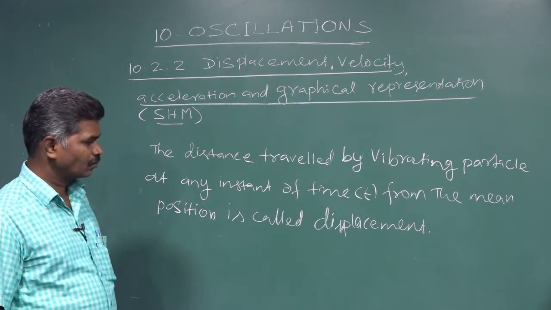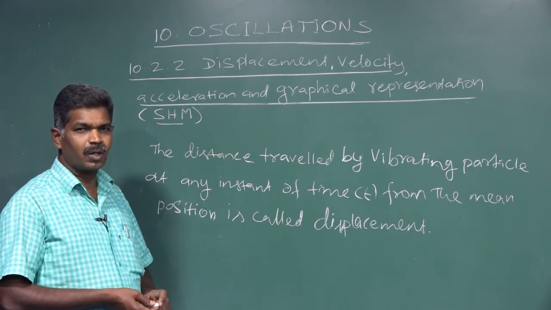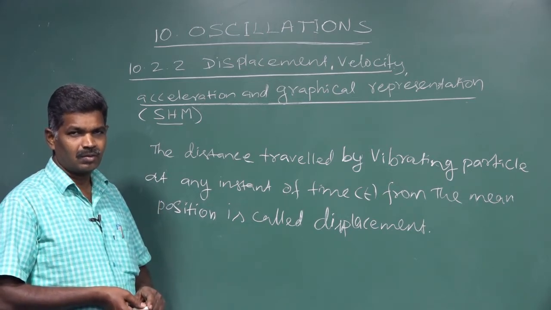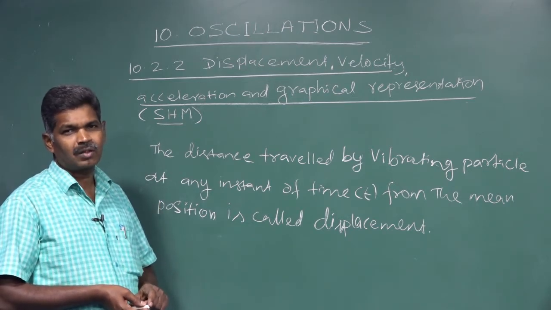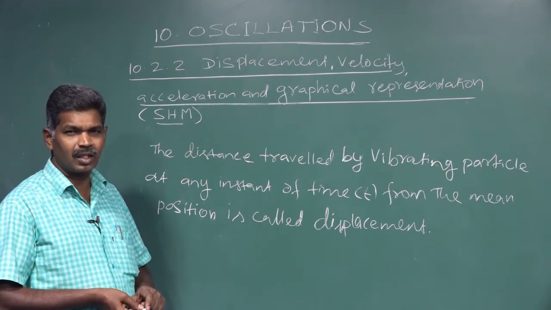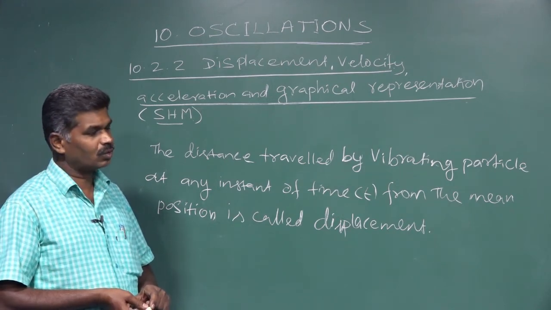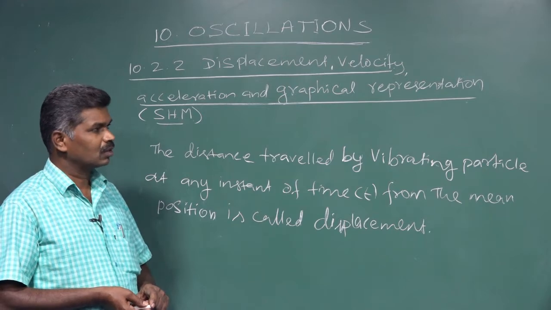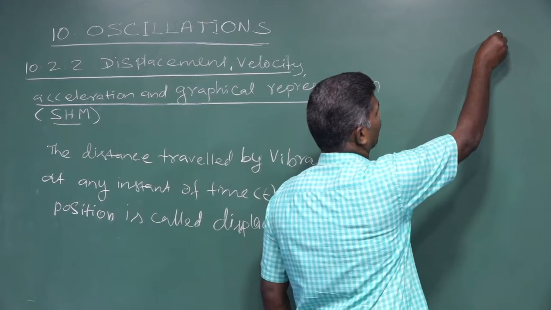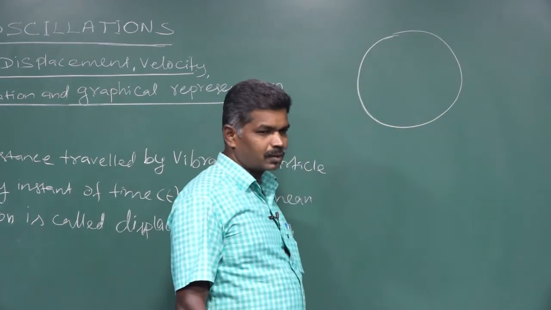For finding the displacement in simple harmonic motion, we are going to take a particle which moves in a circular path, in a uniform circular motion. So for that we take a diagram. Consider a circular path.